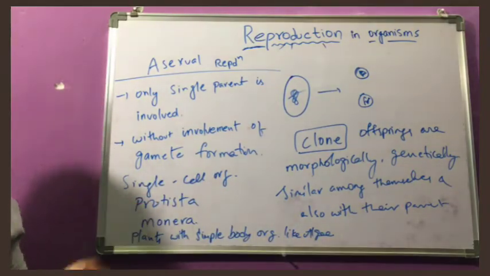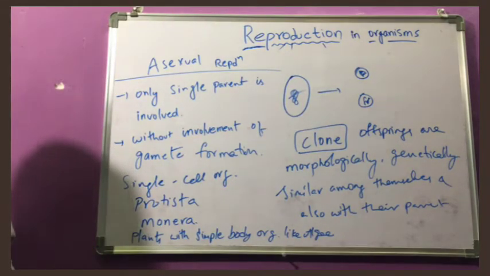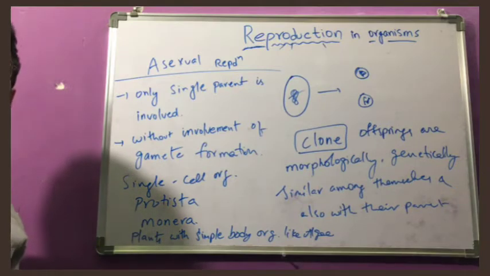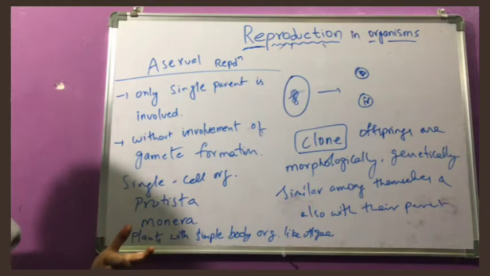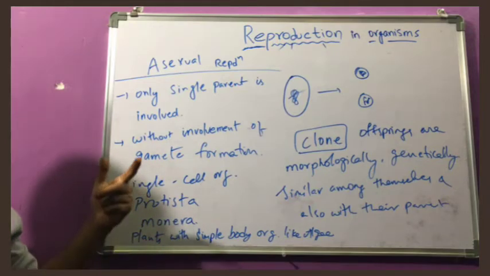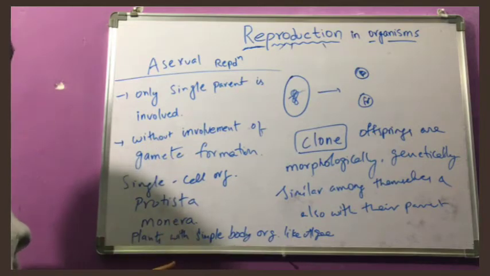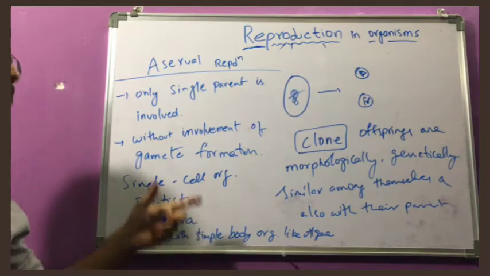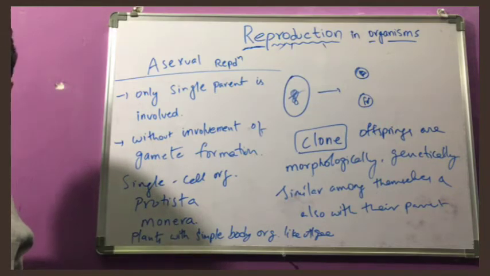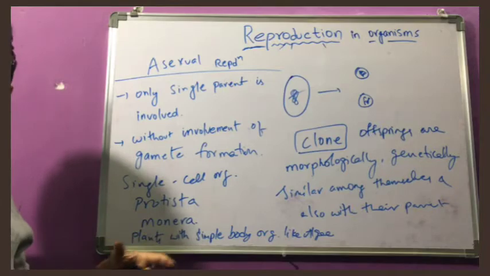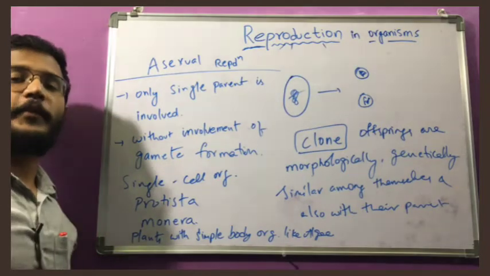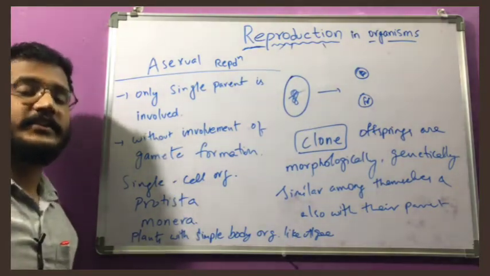All these are involved in asexual reproduction, because as the organism is very small, its organization is very small, so it is very easy to participate in an asexual mode of reproduction, and there is a need to increase its population within no time. So they choose this mode of reproduction, and that's why they are still surviving in nature. If the population is not large, they cannot face any calamity or disaster.